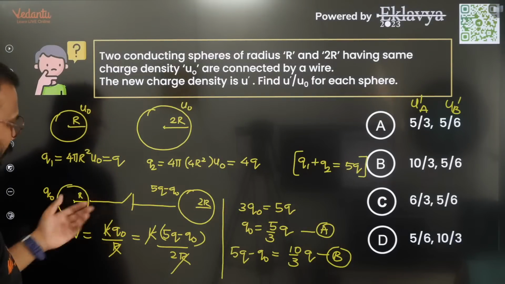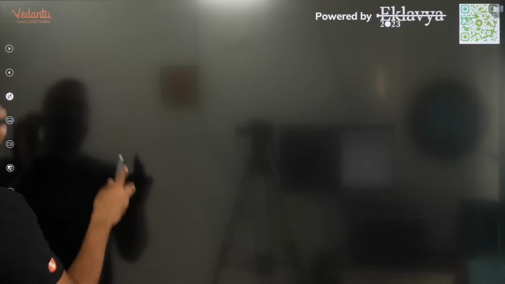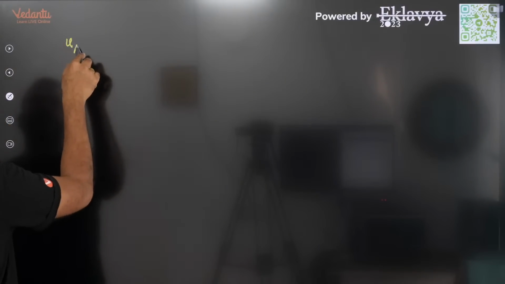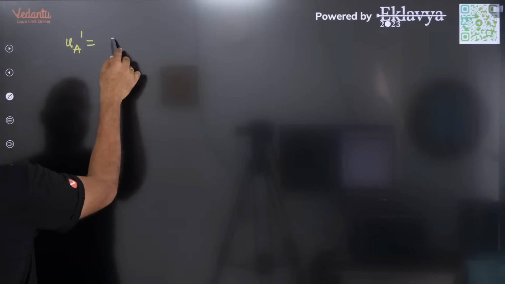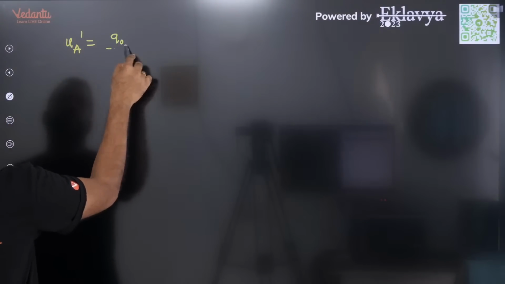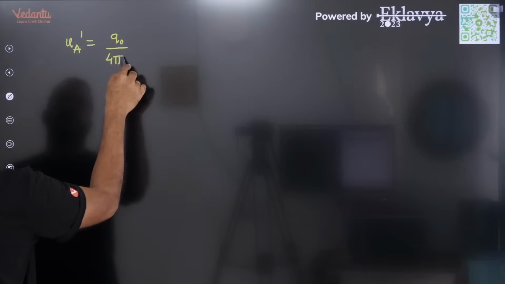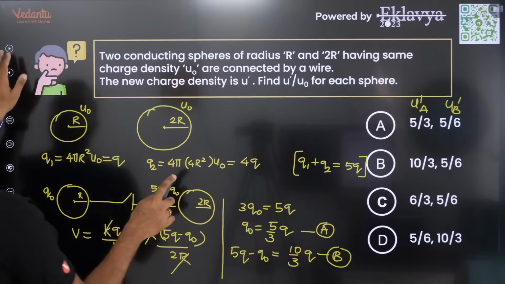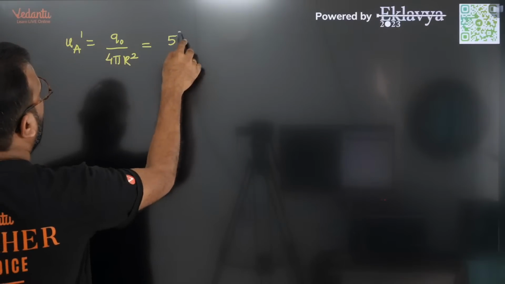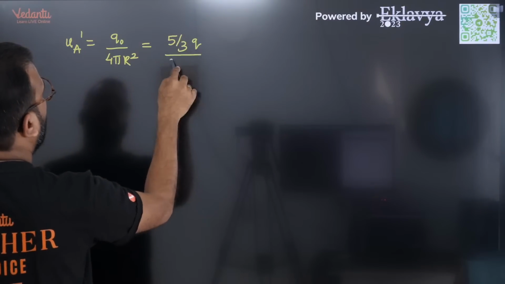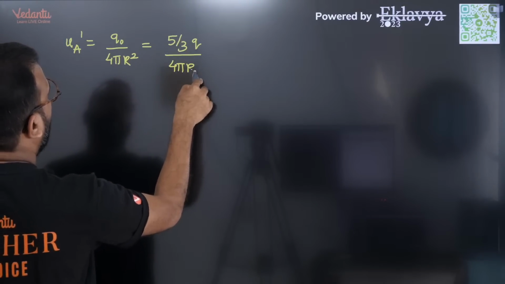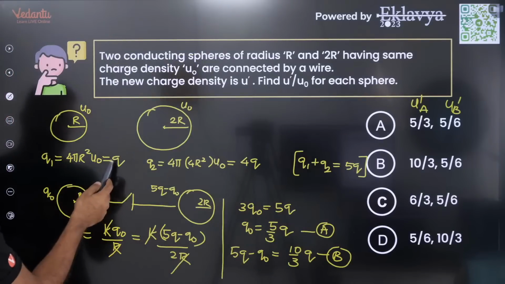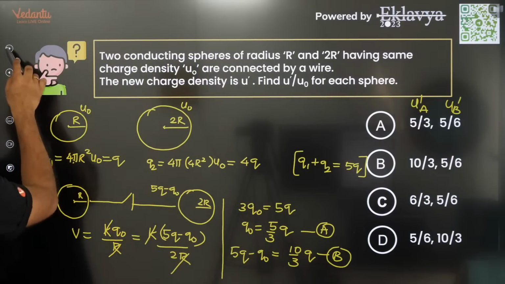So the question is asking us to now write down the individual charge densities. So if I write UA dash, it's going to be the charge value Q naught upon 4 pi r square. So Q naught value is 5 by 3 Q upon 4 pi r square, and have a look, Q upon 4 pi r square is nothing but U naught.